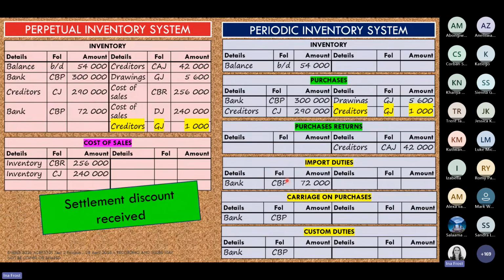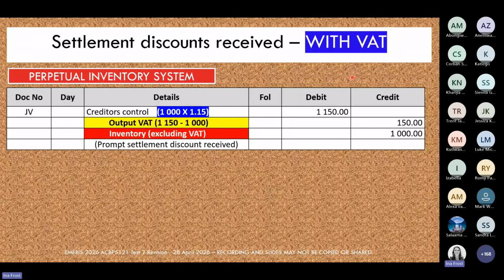In the general ledger then, how are we going to show it? In the inventory account, it is going to be on the credit side of your inventory account. And on your periodic inventory side, the entry is also going to be on the credit side, but this time around of your purchases account. So when it comes to recording settlement discounts received, remember then these entries will always be recorded in the general journal.